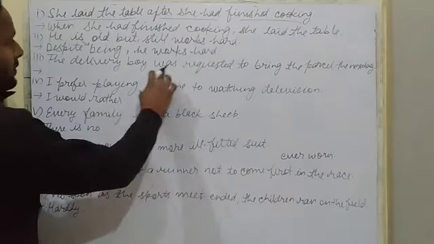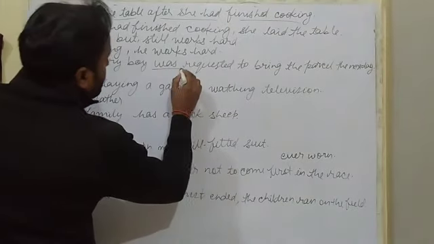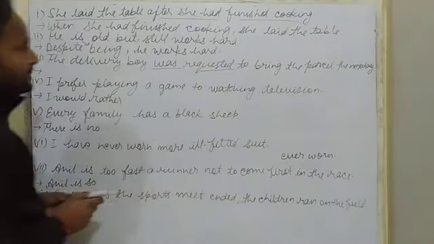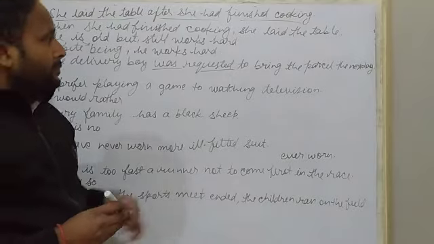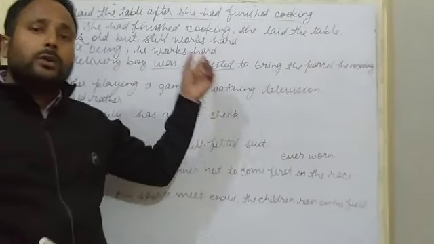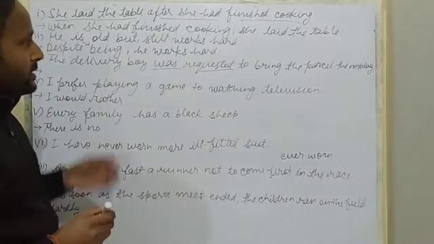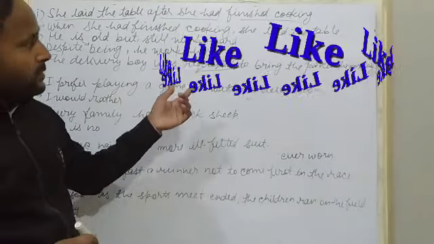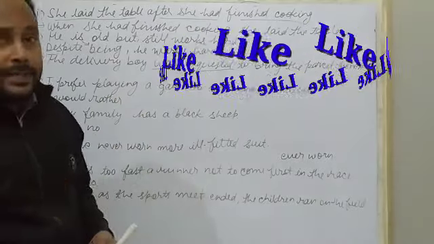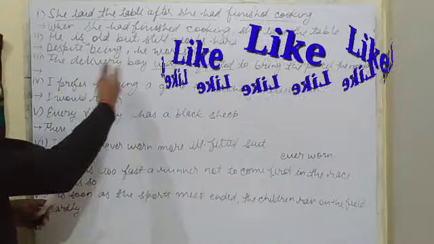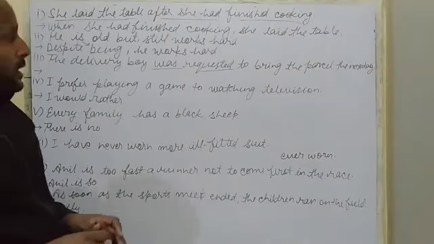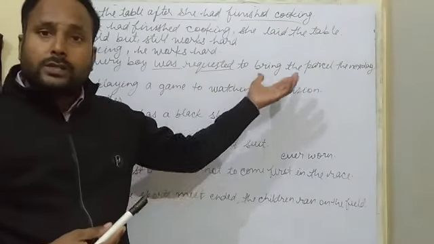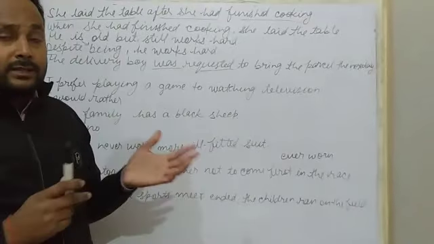Now, the delivery boy was requested. My dear students, you can see that this is in passive voice and you have to change it into active voice. But in active voice, you have to notice the subject. Delivery boy was requested. But who requested? Who requested the delivery boy? Subject is not given.